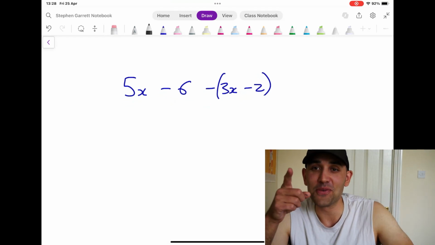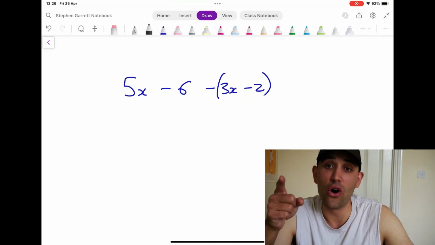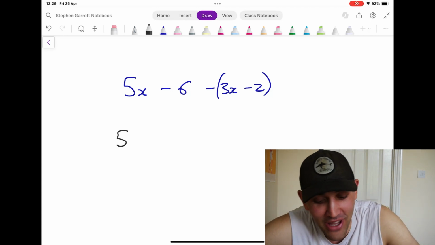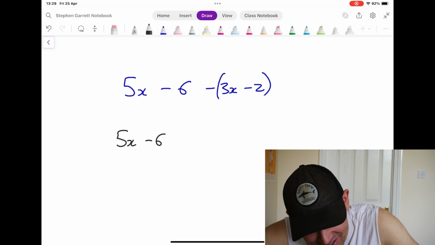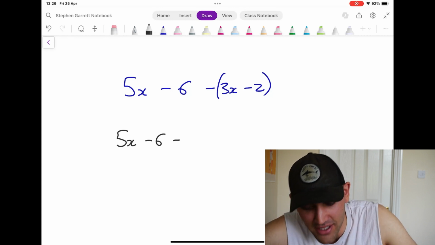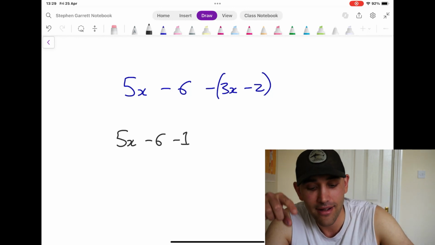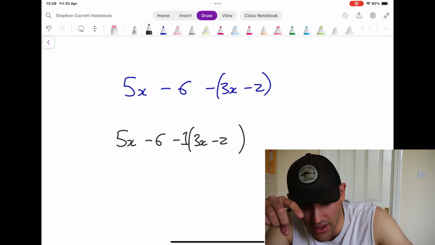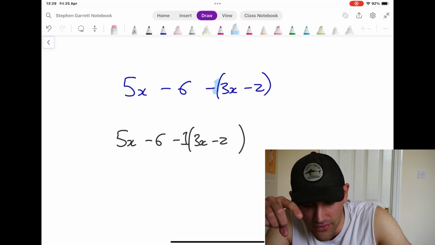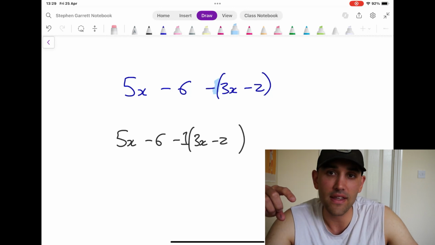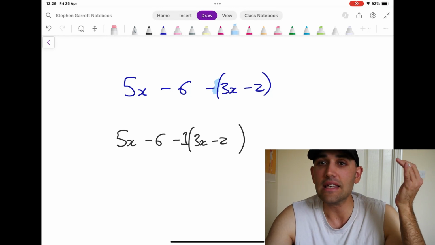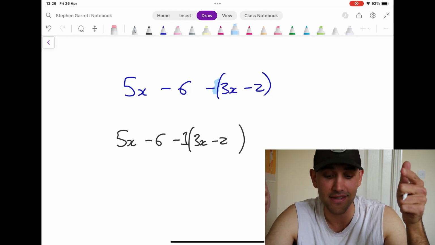Have a think about how you'd solve this one. Wrong, okay? You just got tricked. Let's not forget what is hidden here. 5x minus 6 minus, what's hidden? There's a 1 there. Minus 1 times this bracket, 3x minus 2. When you've got just a negative, there's a 1 hiding there that we sometimes leave off because it's easier to write shorthand. But that 1 exists, okay?